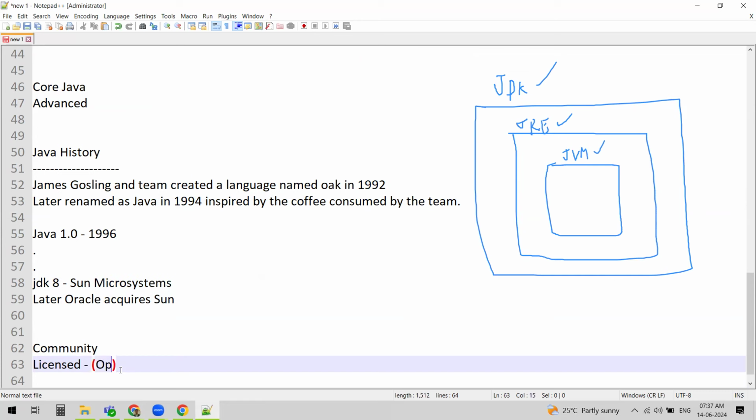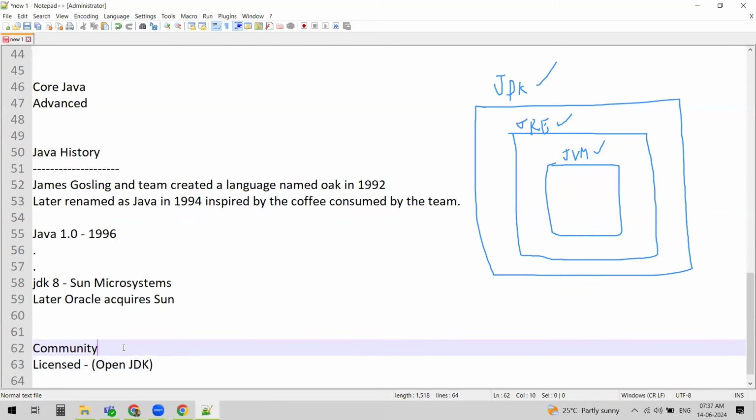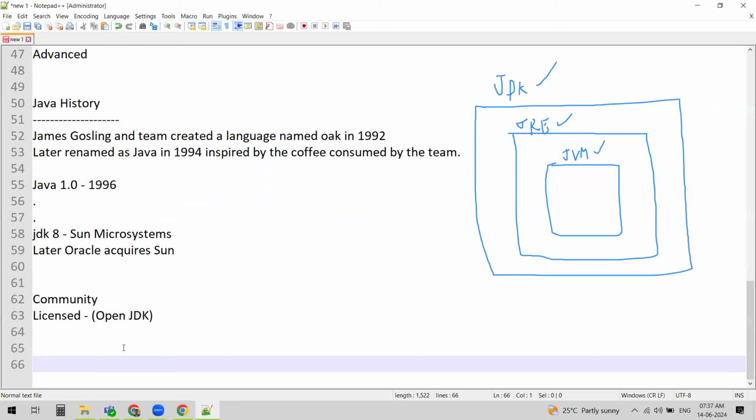So the licensed one, we call it Open JDK. This will be purchased by the companies which actually write the Java code. If any organization wants to develop Java applications, they need to buy this Open JDK licensed version so that they get more features. But the community edition is free for us, so we can download the community edition for free. Now the current version of Java is JDK 22.